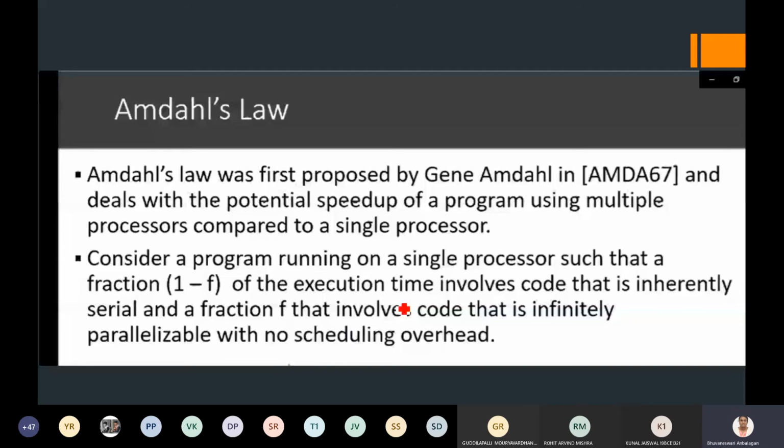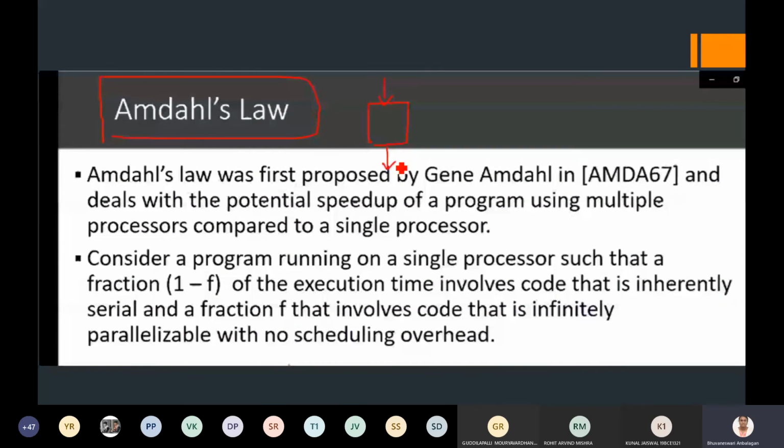Okay, in such cases, my enhancement is going to make some tuning in my existing process. At that time, the concept of Amdahl's law was proposed by Gene Amdahl. What he proposed is to consider a single processor. It is going to take the input and give some output.